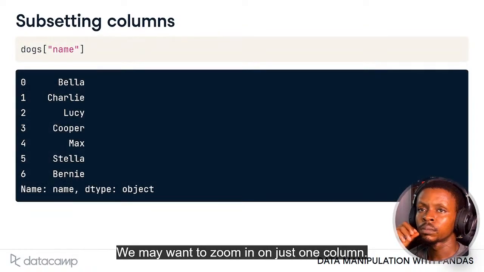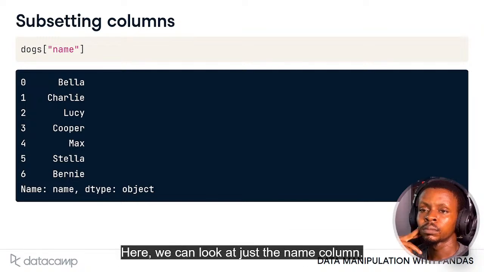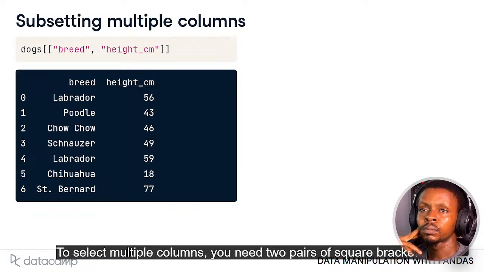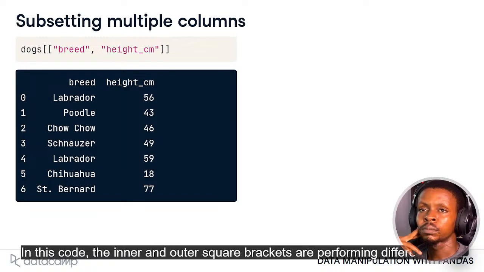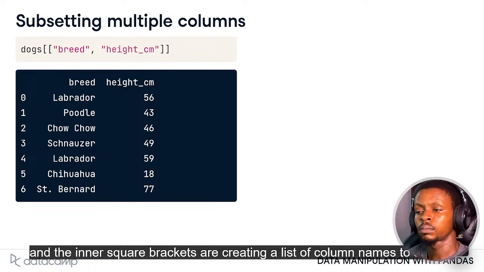We may want to zoom in on just one column. We can do this using the name of the data frame followed by square brackets with the column name inside. Here we can look at just the name column. To select multiple columns, you need 2 pairs of square brackets. In this code, the inner and outer square brackets are performing different tasks. The outer square brackets are responsible for subsetting the data frame, and the inner square brackets are creating a list of column names to subset.